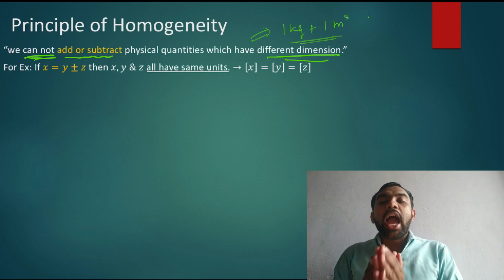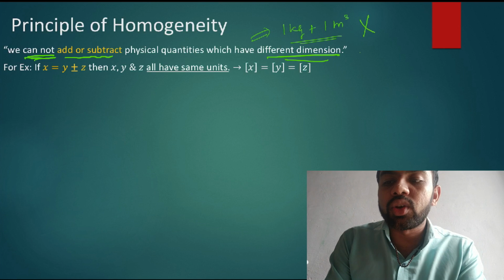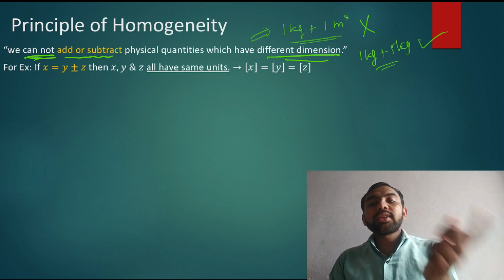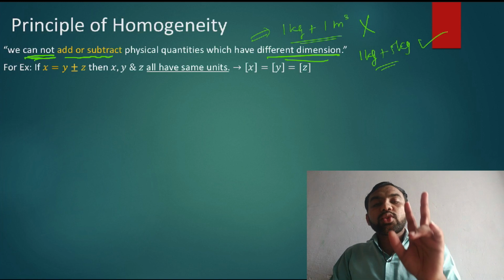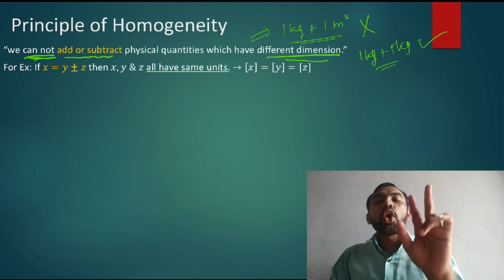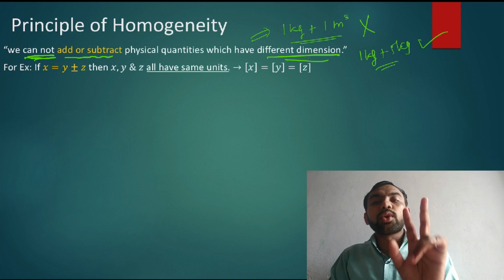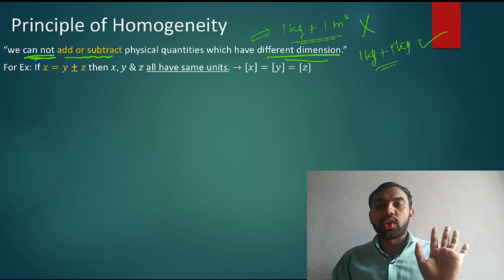So if you are not able to add or subtract different physical quantities having different dimensions, बट आप ऐसा कर सकते हो, देखो, दिस इज नॉट पॉसिबल, बट 1 kg plus 5 kg, this is possible. Why? kg and kg both are same, so total is 6 kg. So you can add or subtract physical quantities only if both quantities have the same dimension, otherwise not. Clear sabko?